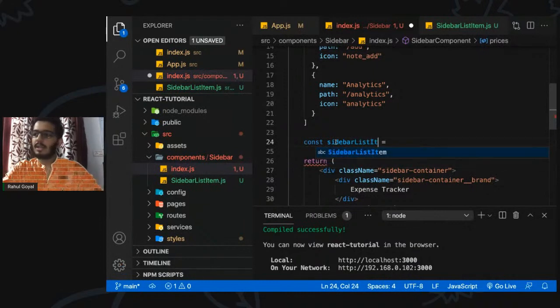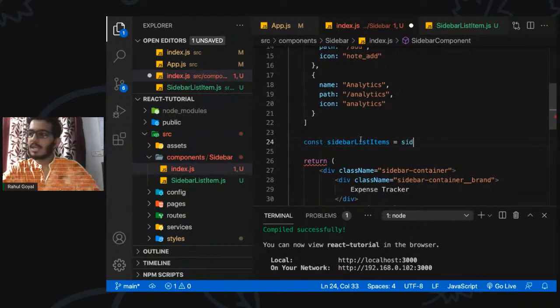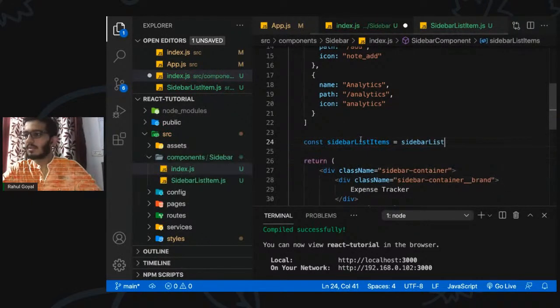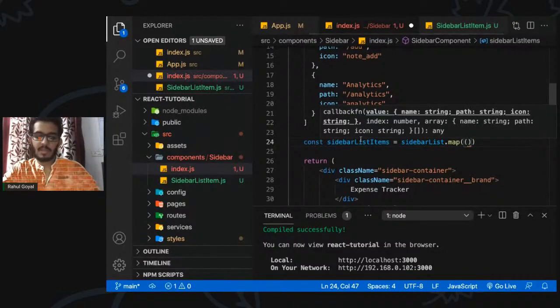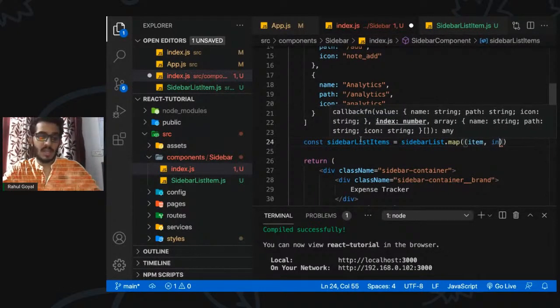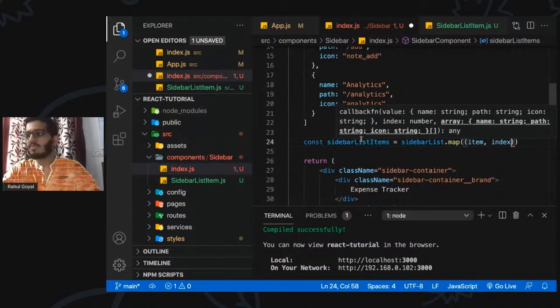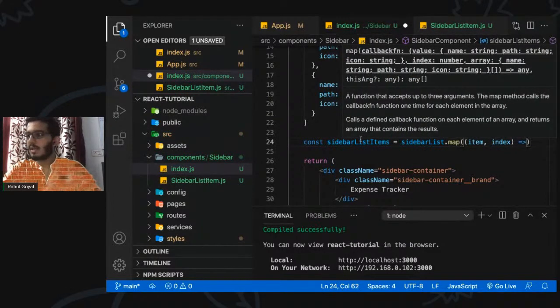Okay, so let's create another thing here: sidebar list items. Let's try to transform by making use of the map function, which is an ES6 feature, right? We have this sidebar list. Basically we are rendering a list, so whatever we have in the list will be rendered on the screen. We can make use of map. It takes three parameters. First is item, second is the index, and third is the array, which we don't require here. So let's give that.